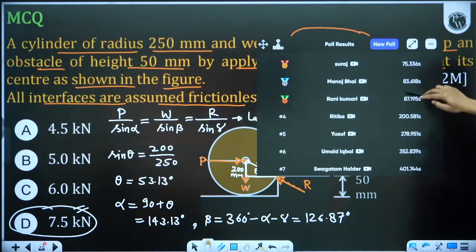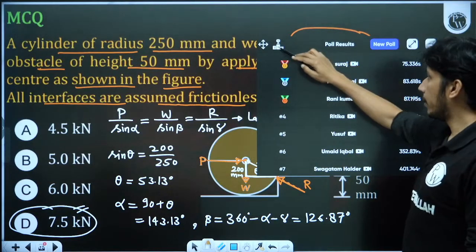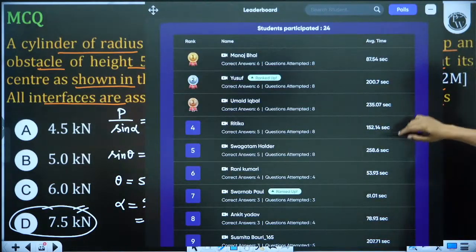So Suraj, Manoj, Rani, Ritika, Yusuf, Umaid, Swagatam are doing a very good job. They are going very good.